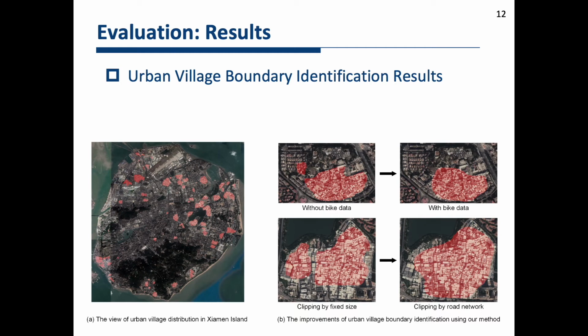Here, we show an illustrative example of urban village boundary identification results. We can see that with the help of bike usage data, we can safely avoid residential areas from being identified as urban villages. And also, by leveraging road network guided patches, we can identify the urban village without missing boundaries.